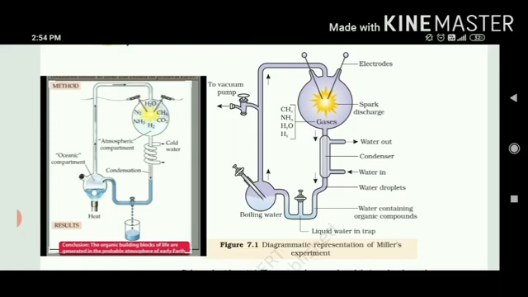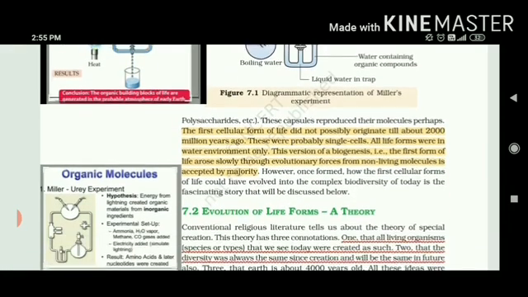Water out and in. Whenever there is any air conditioner or refrigerator, we need a compressor. So that is actually a condenser which can lower the temperature level. So cool water is going in and hot water is coming out. And when it is being revolved for a week, for 7 days, then organic compounds were collected out of it.